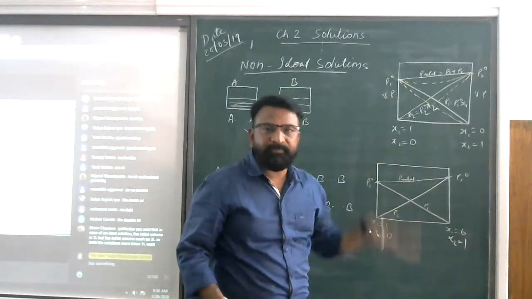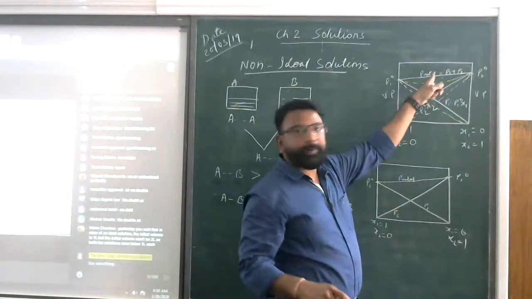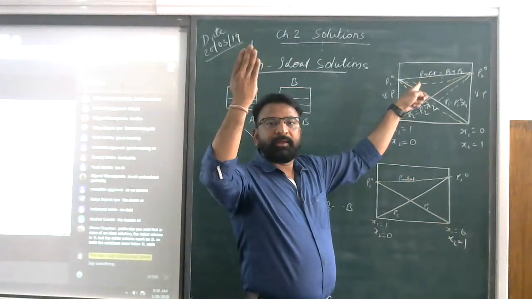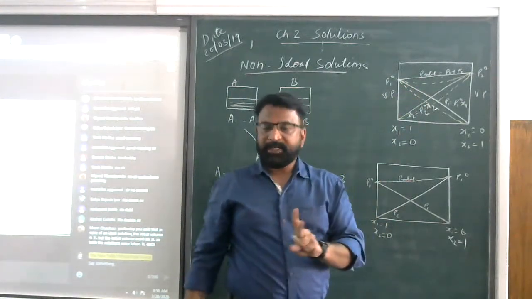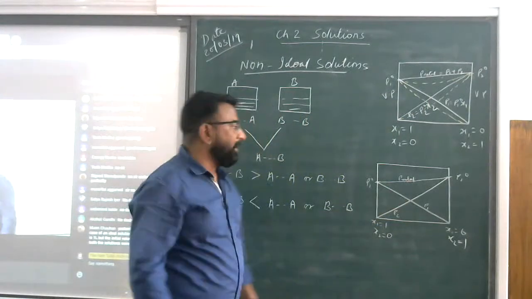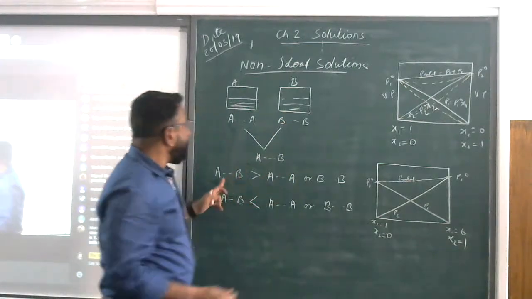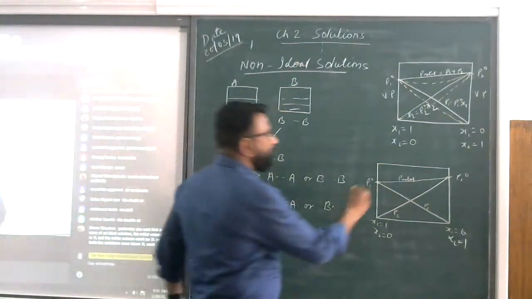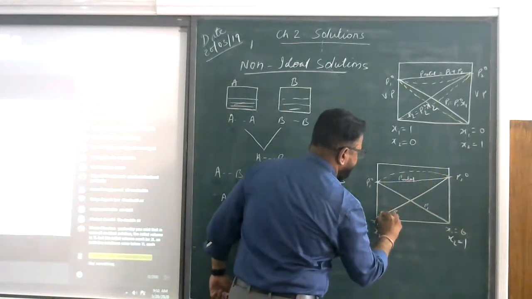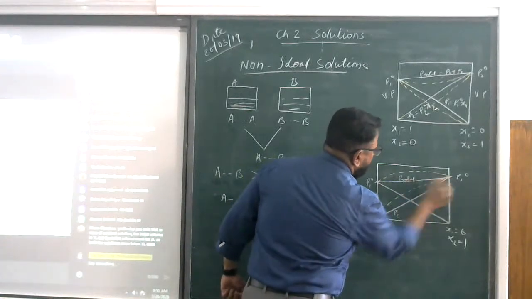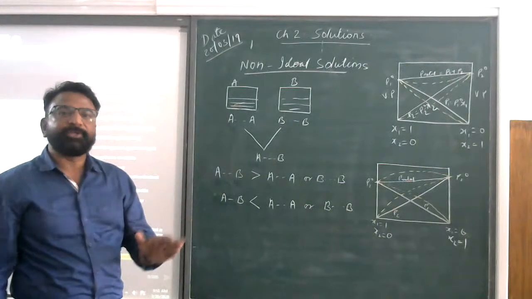That means it is a negative deviation, because fewer vapors are produced at a particular temperature. If you want to increase the vapor pressure, you need to increase the temperature, but we need to keep the temperature constant. At a particular temperature the vapor pressure will be low. But in this case, the vapor pressure at a particular temperature will be larger compared to AA and BB. So there will be a positive deviation, and this graph will look upside down. Is it clear, students? This shows the positive deviation in the Raoult's law graph.